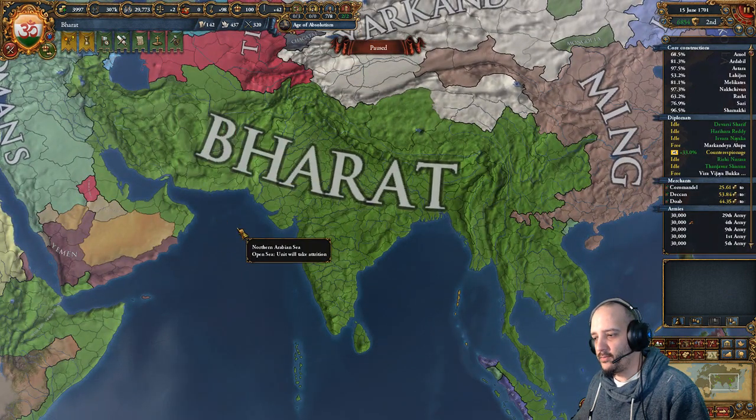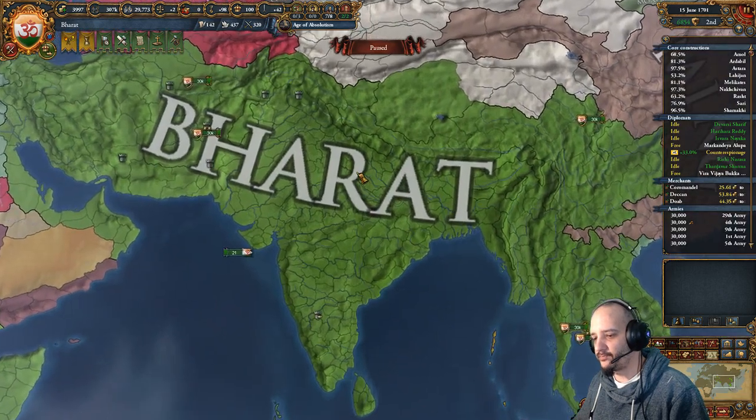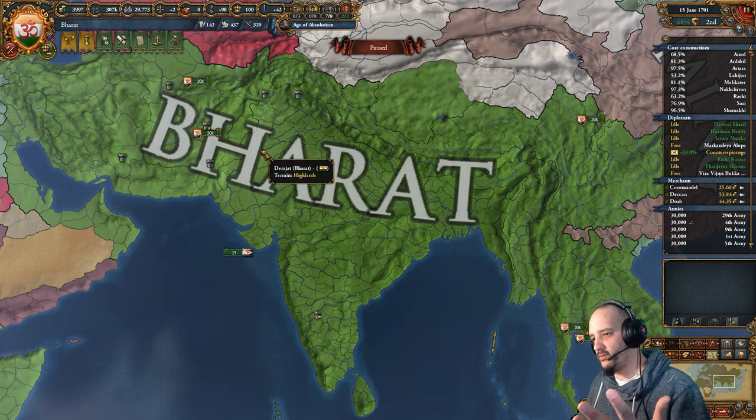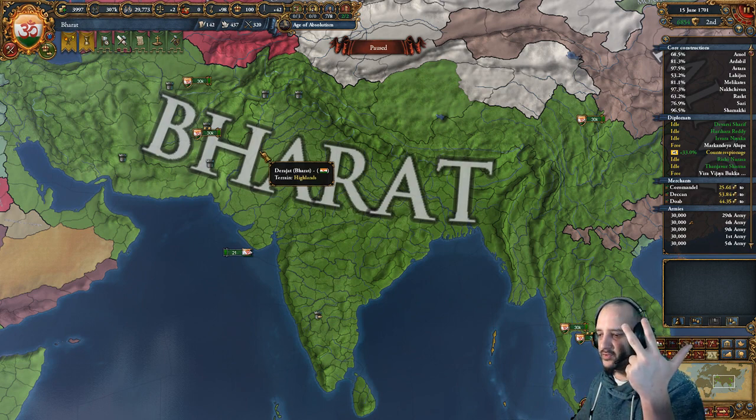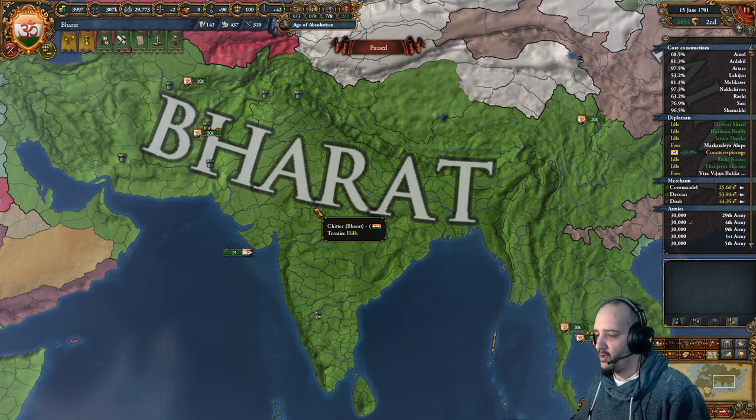So yeah, at some point, with a 250 dev Delhi, the 500 force limit contribution, so the base of 100 from influence, 100 from the government, and the 2 policies, was giving us over 60 force limit.